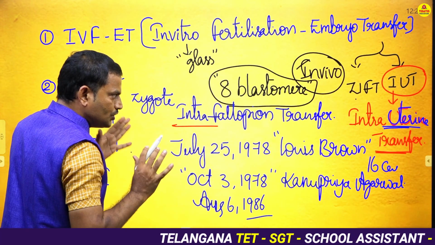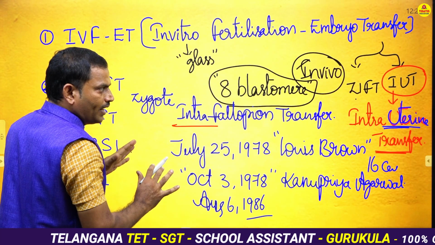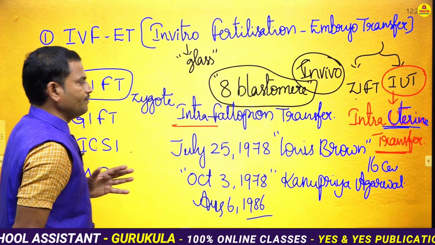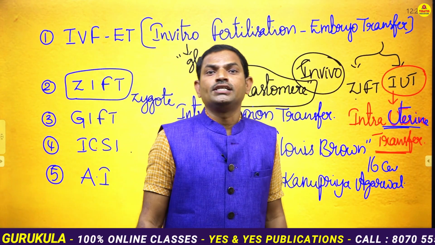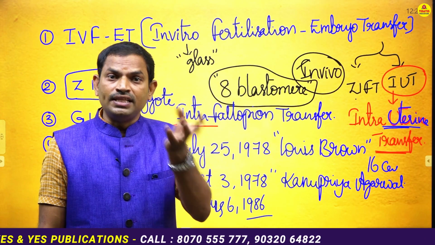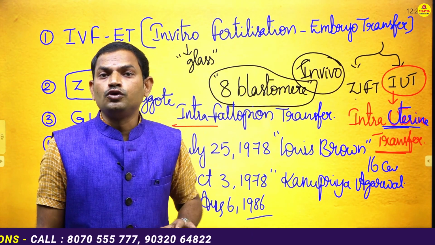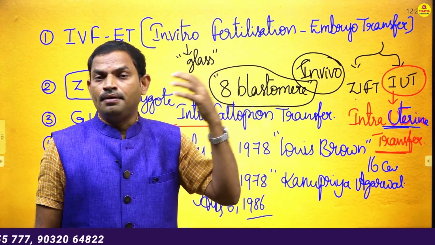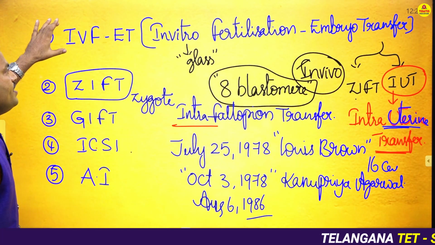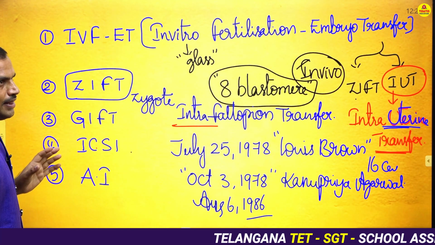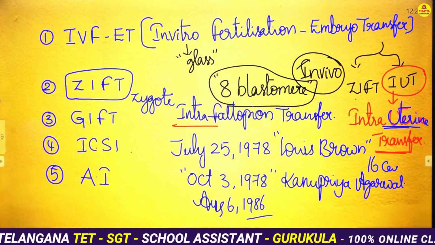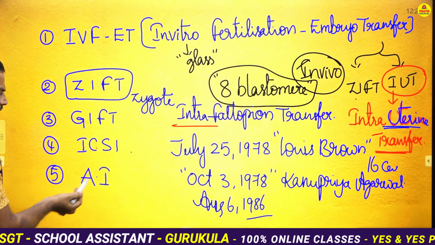But generally remember, the term test tube baby usually refers to the technology where the zygote will be allowed to be produced in the laboratory, then allowed for further development and transferred into the mother's womb, right? So that's about this IVF ET. Then also the second method called IUT. Then if you come to the third one, that is GIFT, then the fourth one ICSI, then AI.